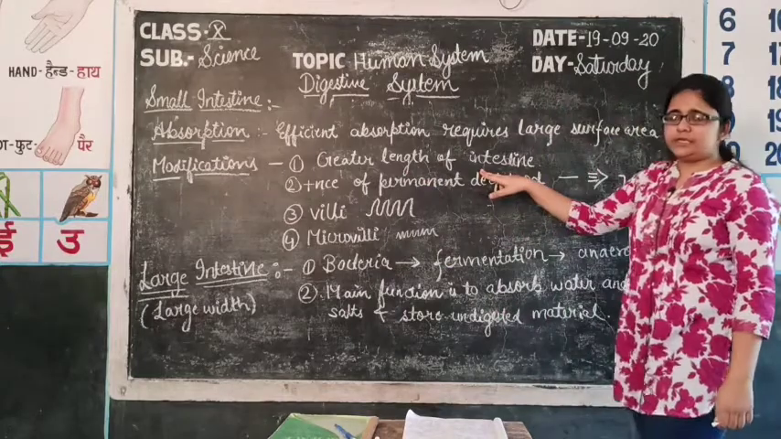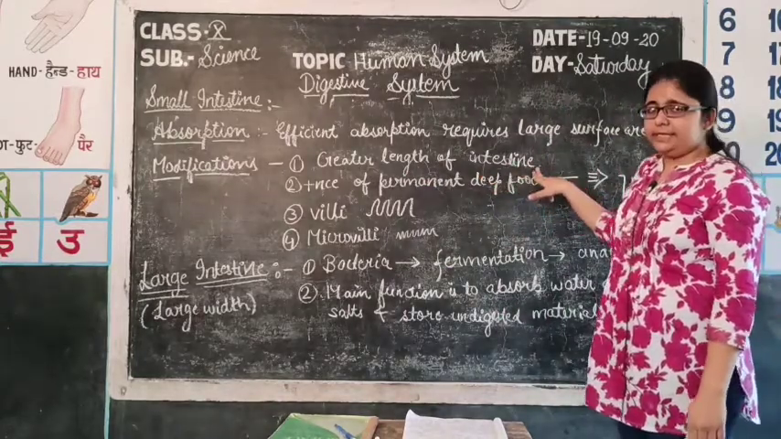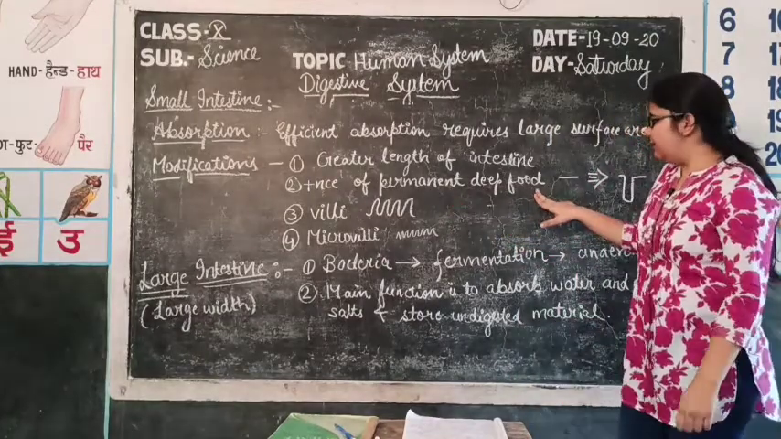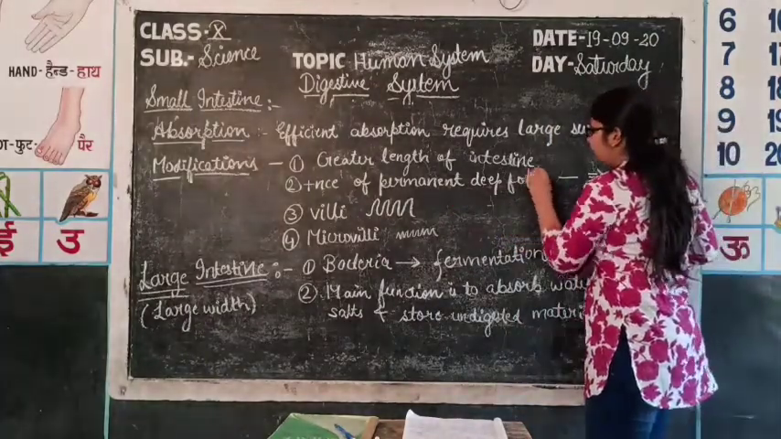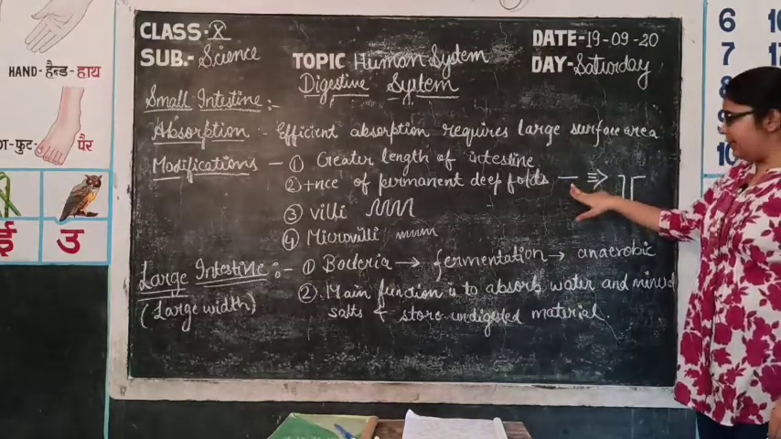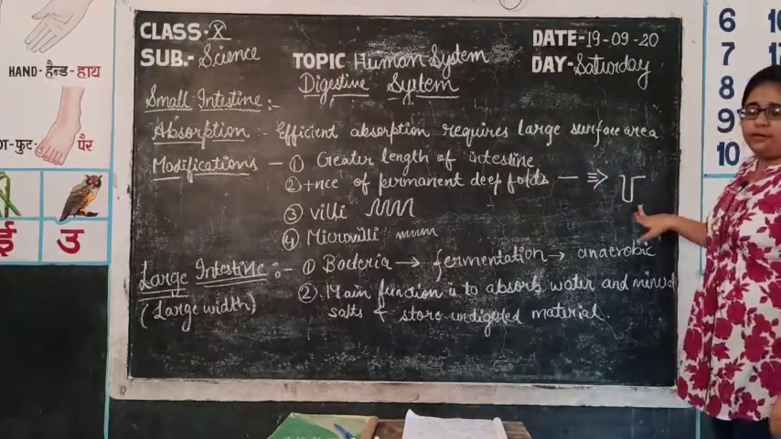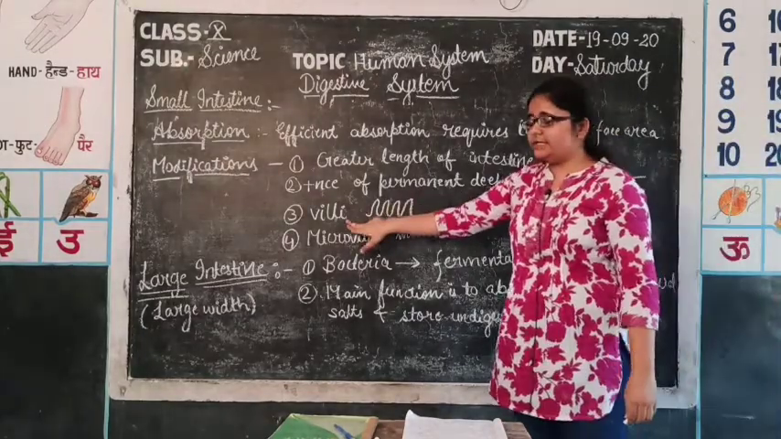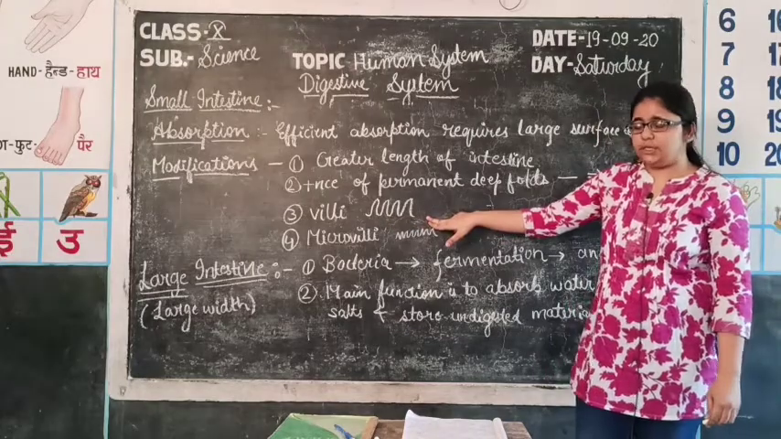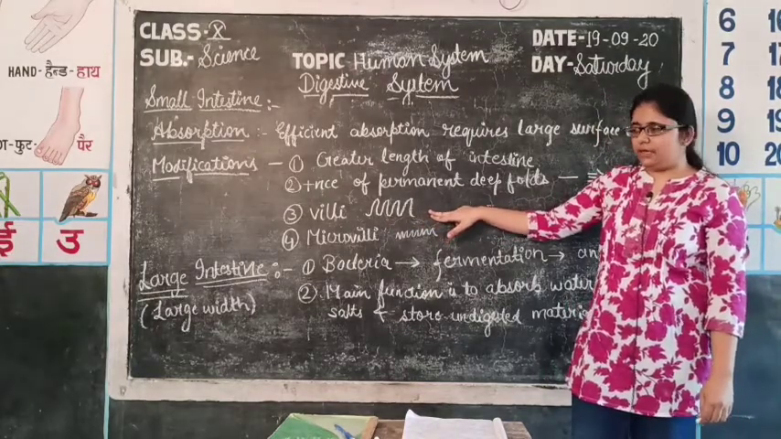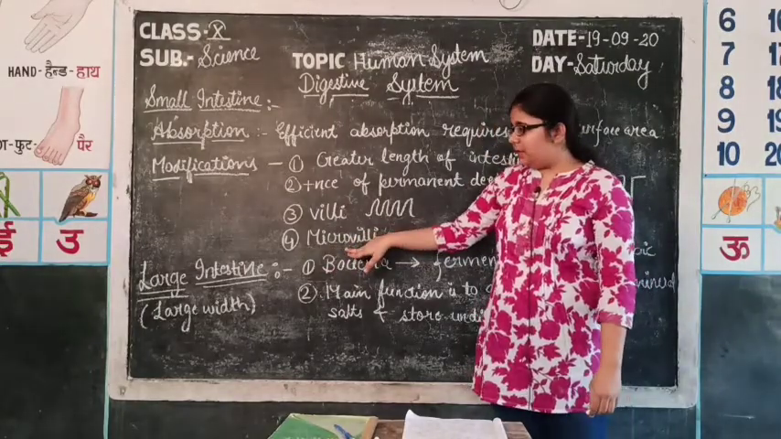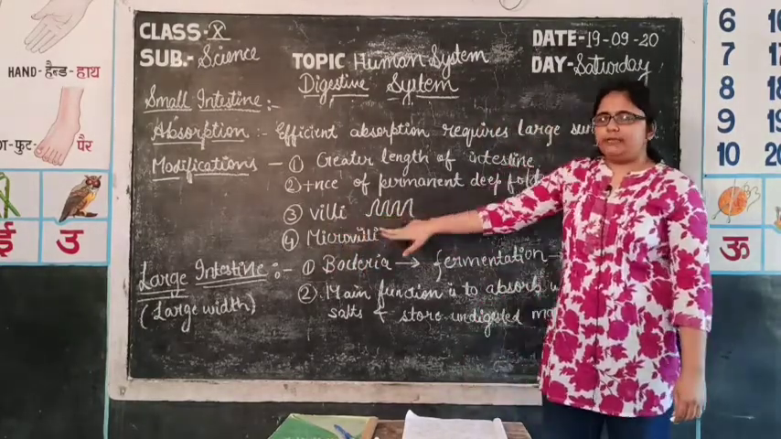First of all, the modification is the greater length of the intestine. Second one is the presence of permanent deep folds. These permanent deep folds are not present as a straight one, they form this kind of structure. Then third one is the villi. These are the tubular muscular extensions, which also increase the surface area. Fourth one is microvilli. Micro means small, that means it is smaller than the villi.